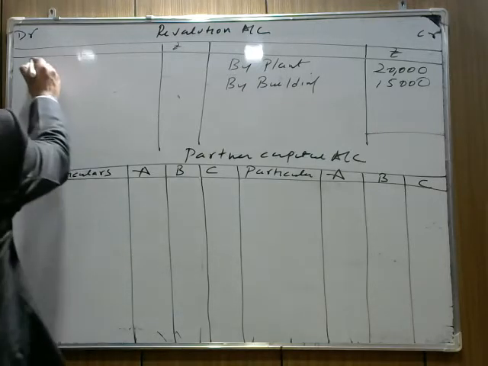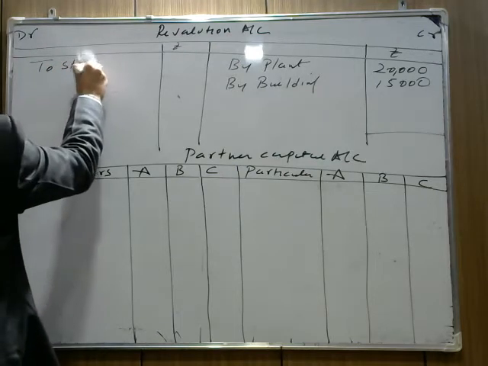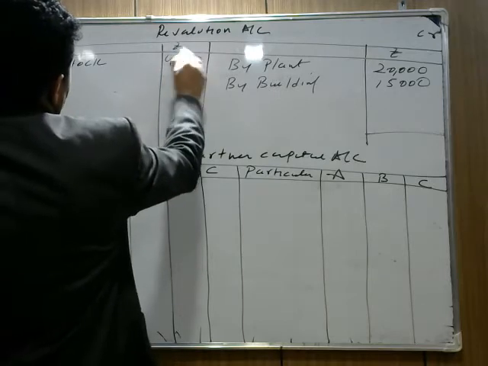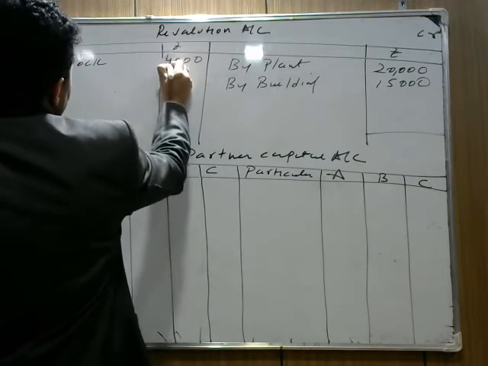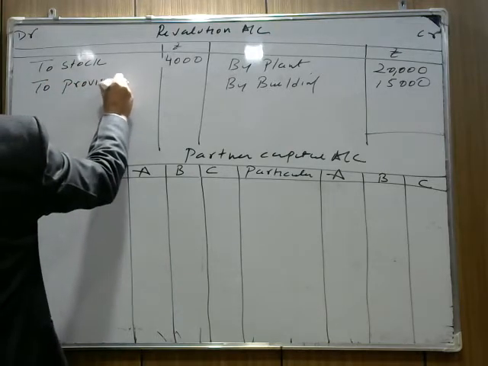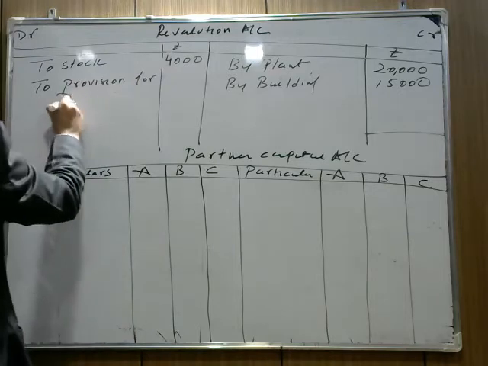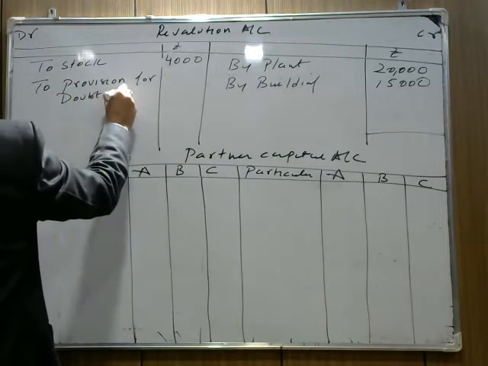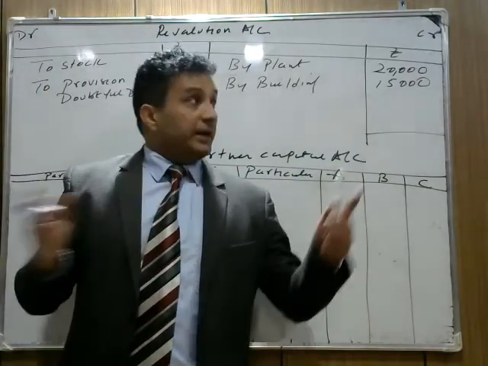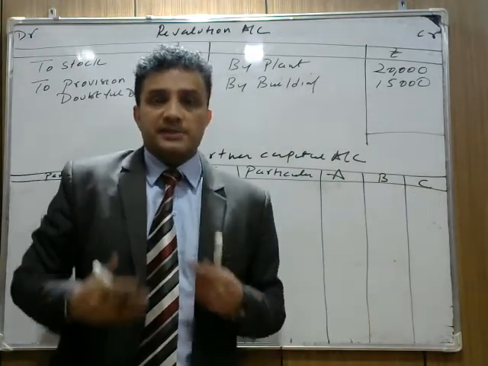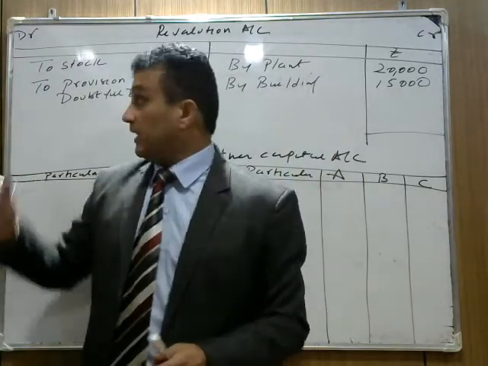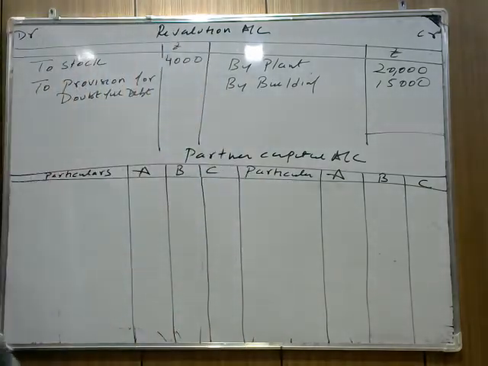Same way, the stock हमें कम करना पड़ेगा by rupees 4,000 because we find it overvalued. The stock is decreased by 4,000. Similarly, we need to create provision for doubtful debt. Revaluation means all expenses are debited, all incomes are credited. जब भी हमारी asset बढ़ती है, it's income for us, it's credited. जब भी हमारी liability increase होती है या asset कम होती है, it's to be debited. हम पहले कर चुके हैं इसको.